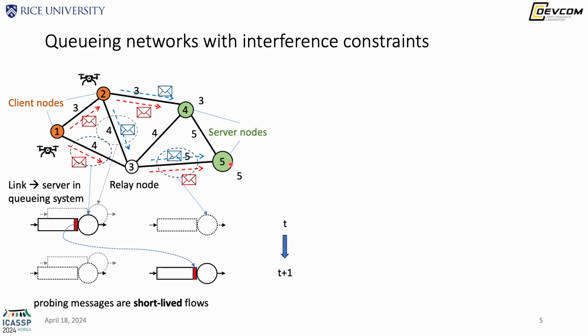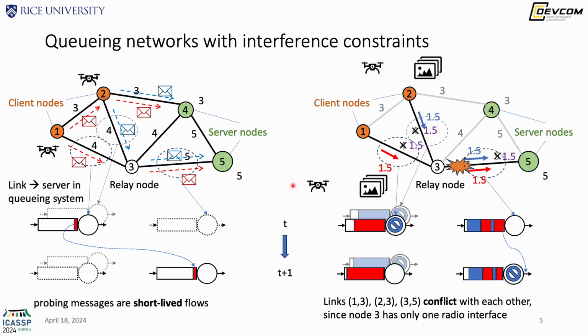What happens during probing is that a packet can travel through one link at time t, and then immediately through the next hop at t+1, because the network is essentially free of traffic. But this is very different during streaming, where all the queues are filled with packets, but a node can only talk to one of its neighbors at the same time.